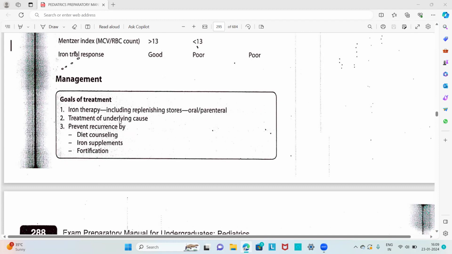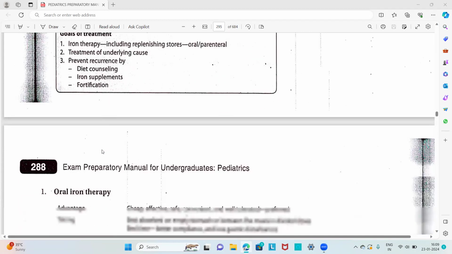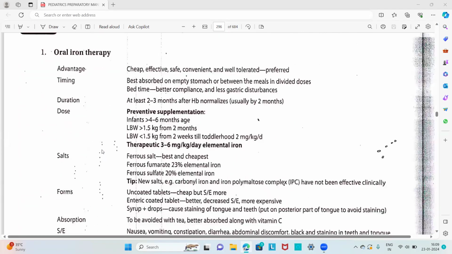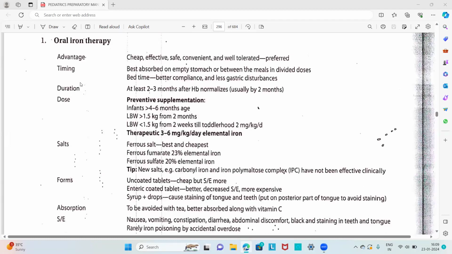Then treatment of the underlying cause and prevent recurrence by diet counseling, iron supplements, and fortification of the food. Then about oral iron therapy, it is also asked as a short note. The advantage of oral iron therapy is it is cheap, effective, safe, convenient, and well tolerated or preferred. The timing is best absorbed on an empty stomach or between the meals in divided doses. At bedtime also there will be better compliance and fewer gastric disturbances.